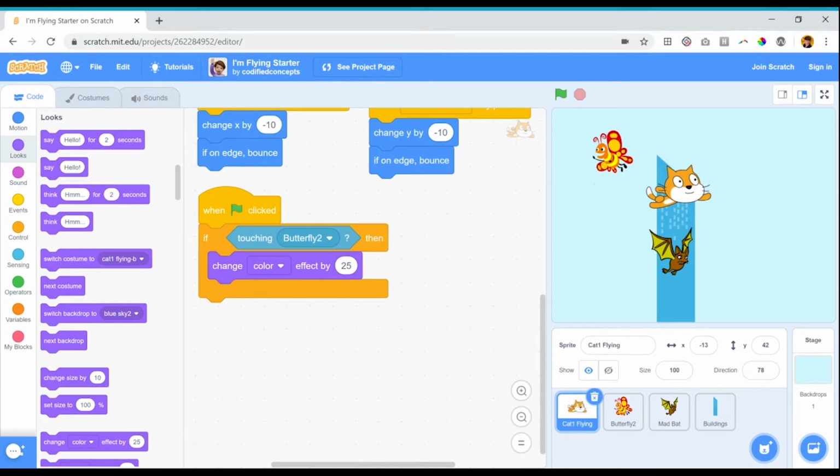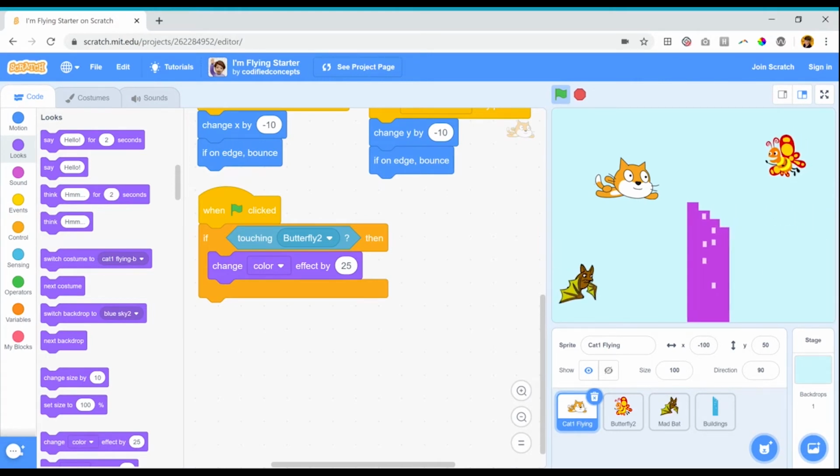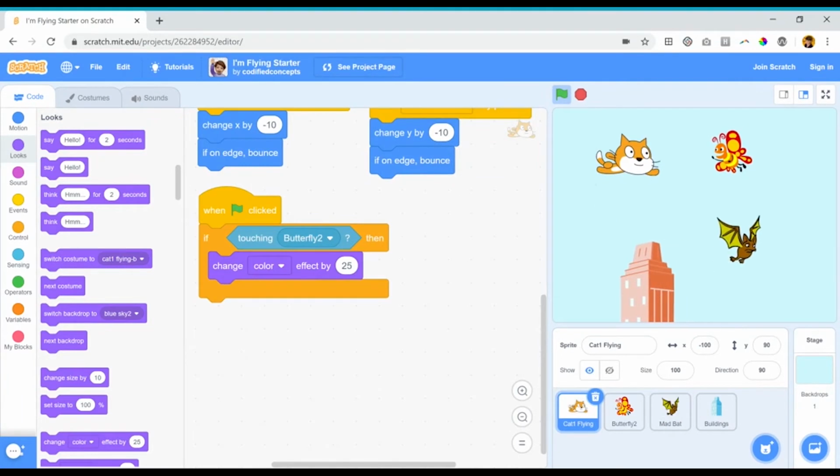Okay, as I said before, one of the things we do when we're coding is we code a bit and then test. So let's give this a shot. I'm going to click my green flag since this condition will only work when the green flag is clicked. So here my cat is flying along. I'm going to be able to control him with my keyboard keys. So I'm going to run him into the butterfly.